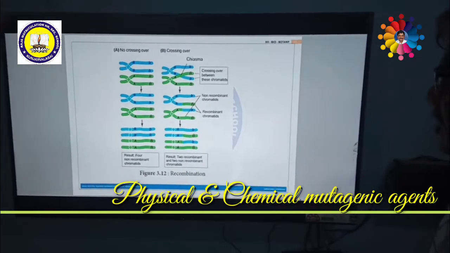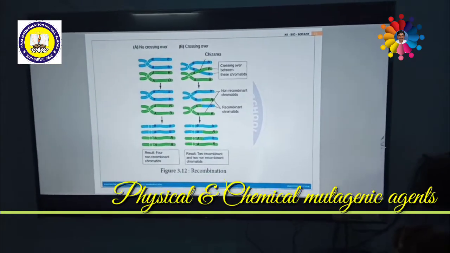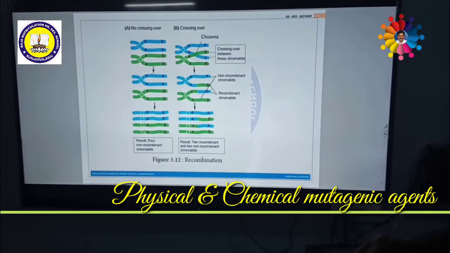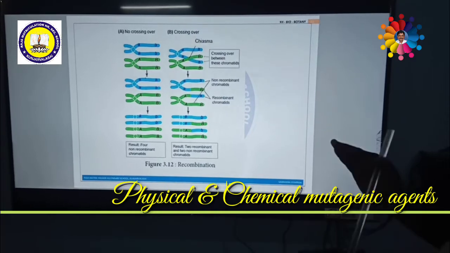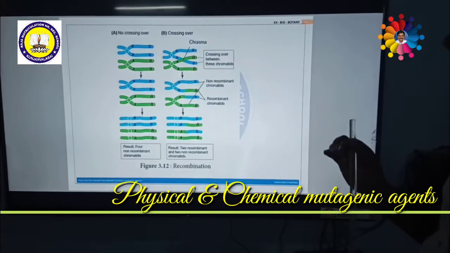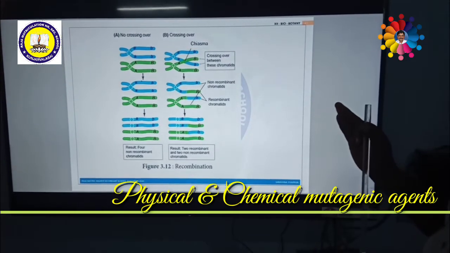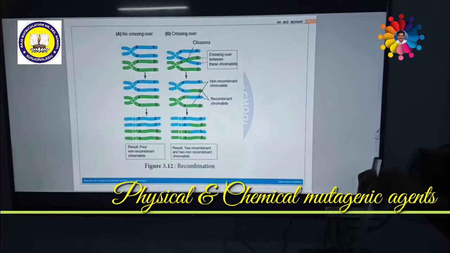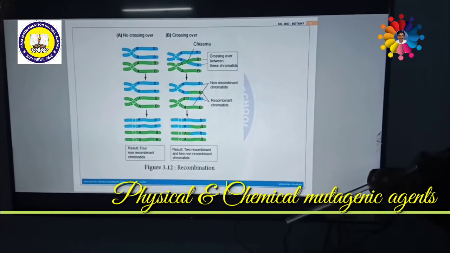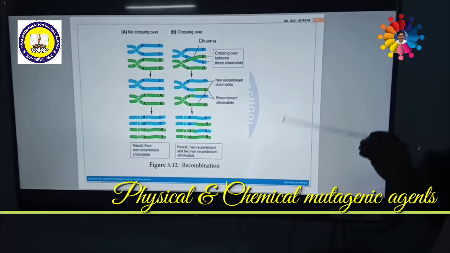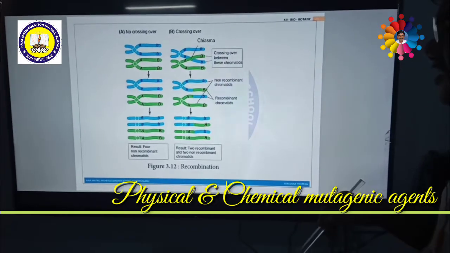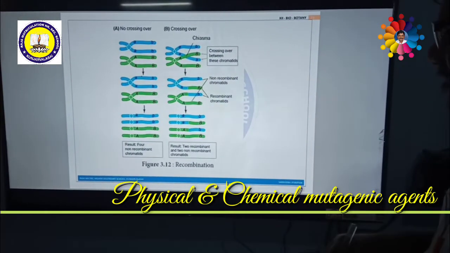Dear students, now we are going to discuss another concept of mutation called mutagenic agents. What do you mean by mutagenic agents? Mutagenic agents are nothing but agents which cause mutation. Various kinds of mutagenic agents are there. Among them, two basic important ones are physical mutagenic agents and chemical mutagenic agents.